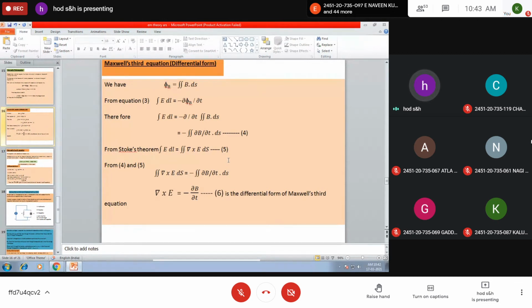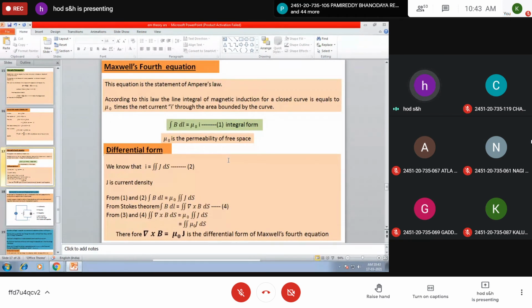If you clearly observe this equation, on the LHS, the spatial operator operates on E, the electric field, and as a result, on the right hand side, you are getting the rate of change of magnetic flux. That means conversion of electric field into magnetic field and vice versa. So it is a time varying field, and Maxwell gave both integral and differential forms for this expression. So this is Maxwell's third equation, which describes Faraday's law of electromagnetic induction.